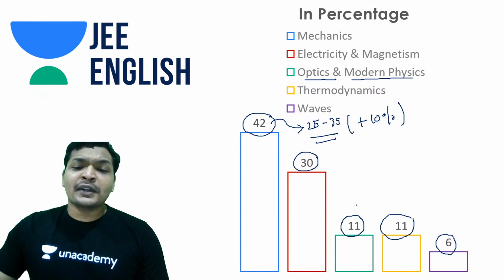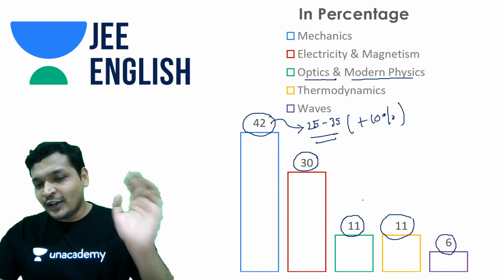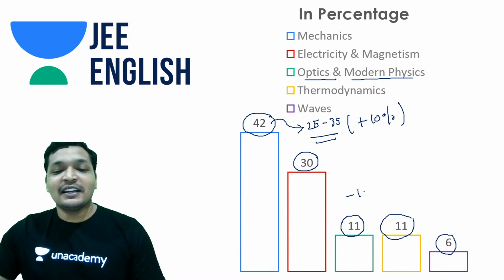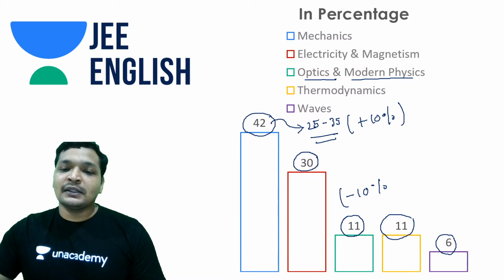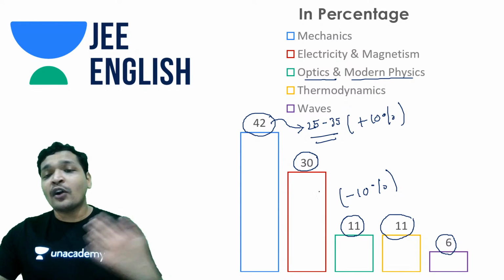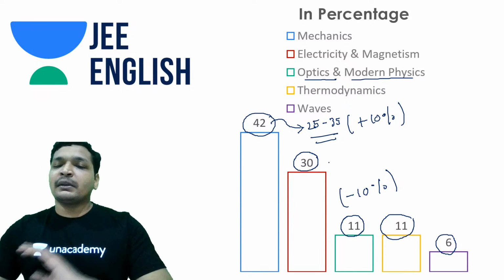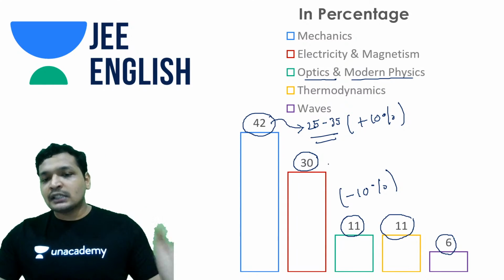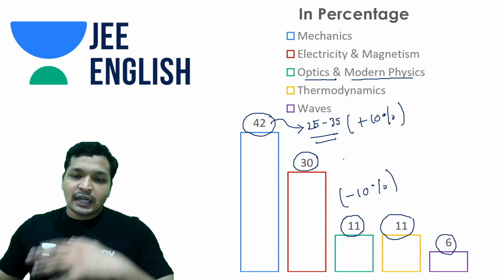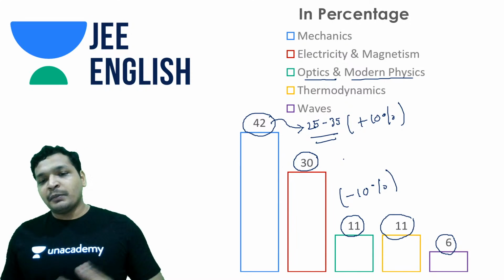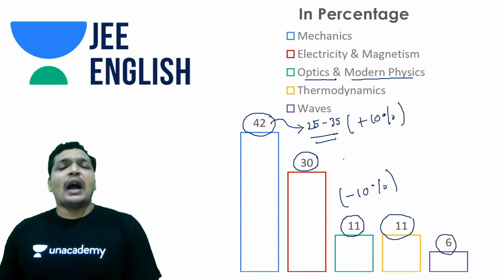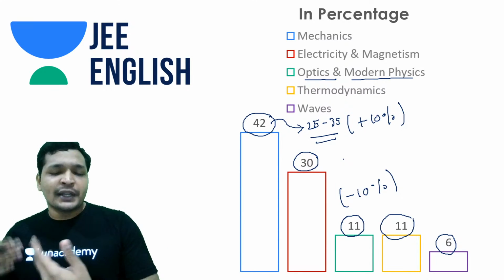And talking about optics, it came down a lot, like 10%. It's a negative 10%, optics and modern physics. But this is not what you may expect in the 2021 paper. You can really expect something different given the current circumstances, because students right now are not well prepared for 11th and they are better prepared for 12th. So I believe maybe it's only better prepared.